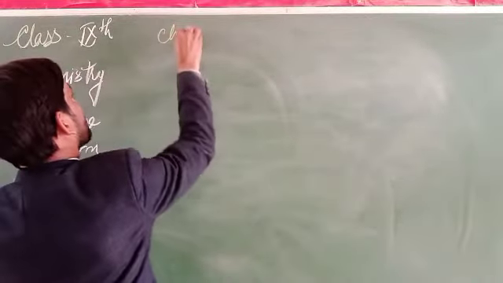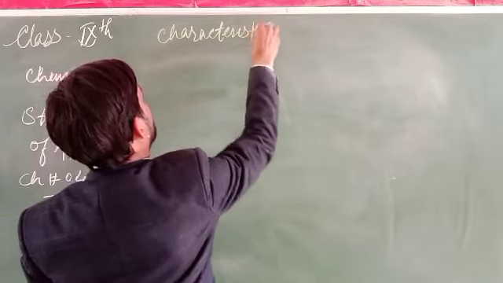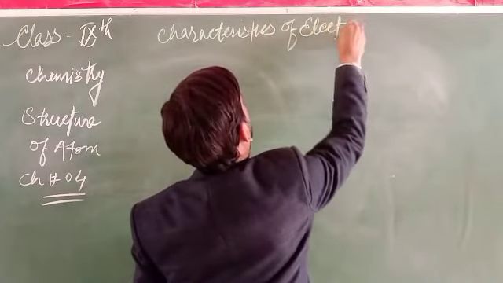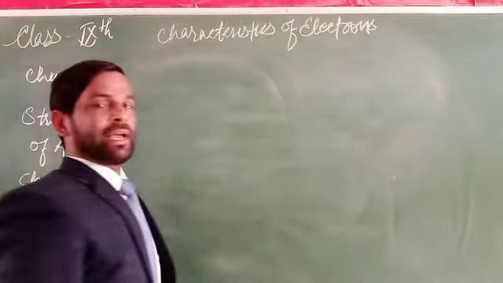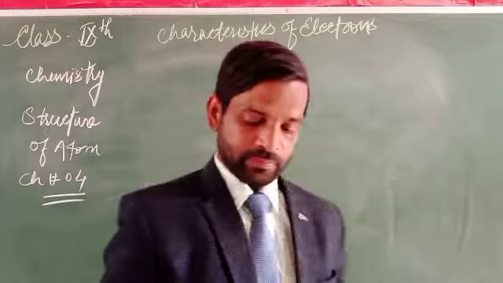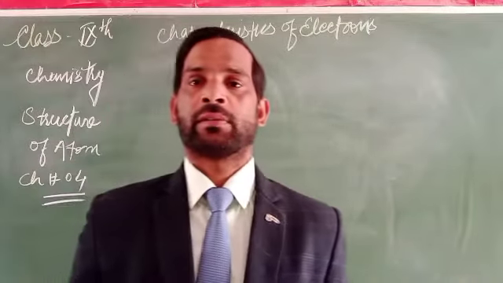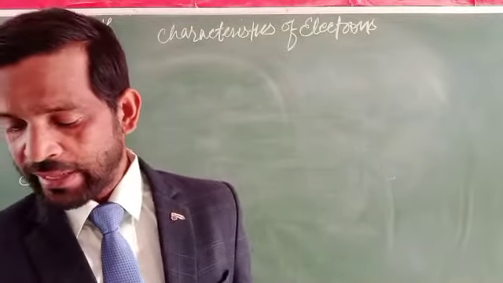So we will discuss the characteristics of electrons. What are the different characteristics of the electrons? Electrons have two most important characteristics.